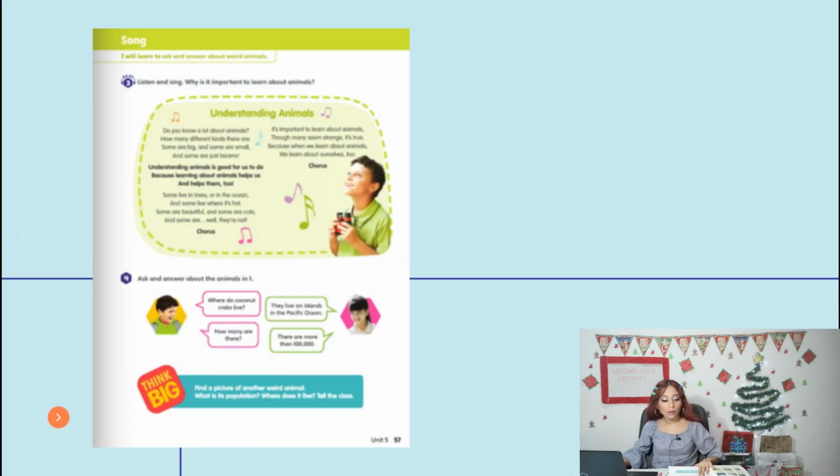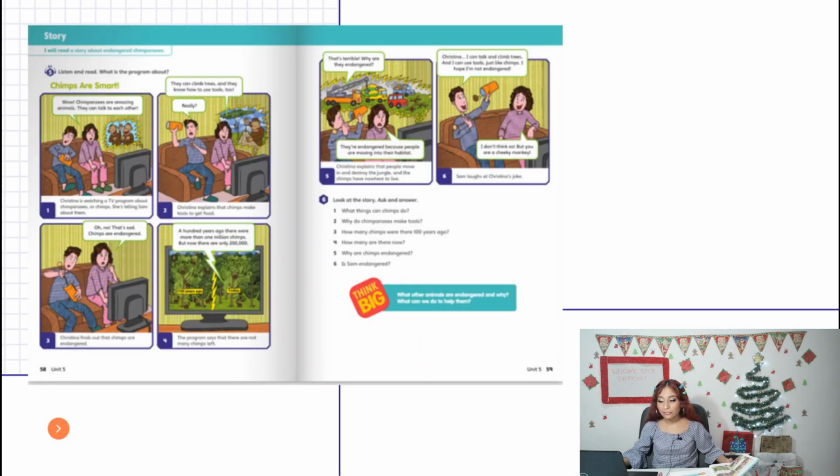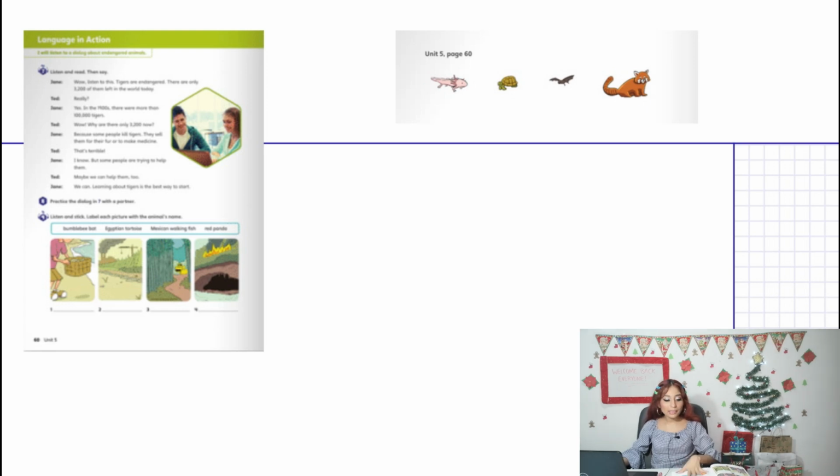Later we read and sang the song on page 57, and we read the story about chimps are smart on pages 58 and 59. Okay, so later we did this activity on page 60. We had two activities. This one's for reading and listening, and the next one was about more animals in danger of extinction or endangered.